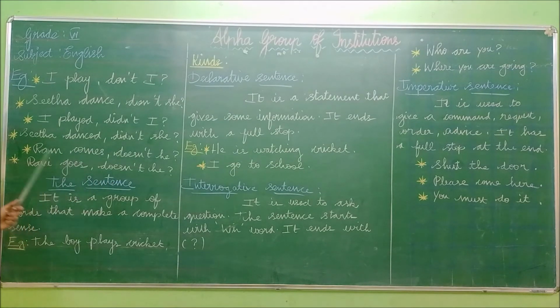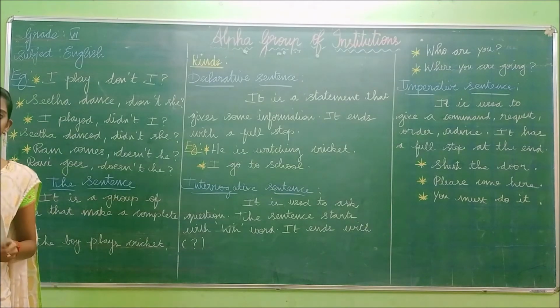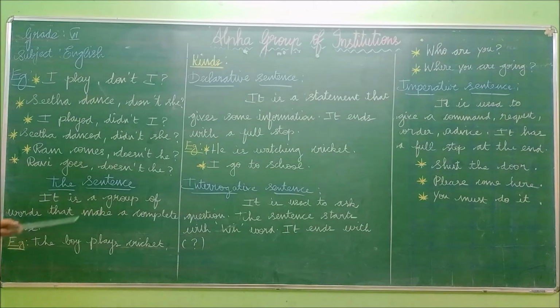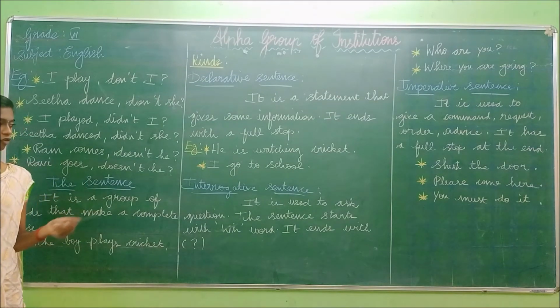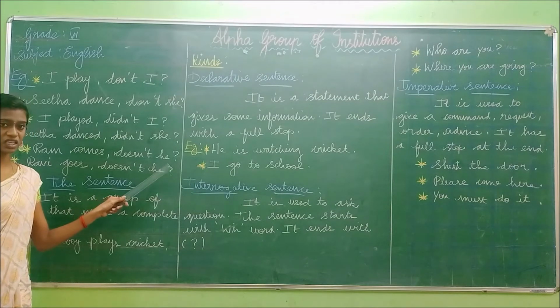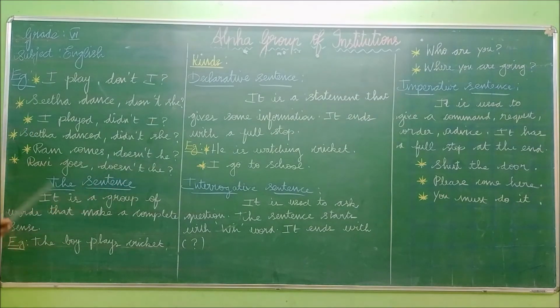And the next one is Ram comes. If the verb comes with S, you have to put the verb does. Come is the verb and S has come along with this verb. So what do you have to use? You have to use the verb does. The sentence is in the positive form, so you have to write the answer in the negative form. Doesn't he? Ram is a boy, so instead of that noun, you have to change the noun into the pronoun form. The pronoun of boy is he. Doesn't he?